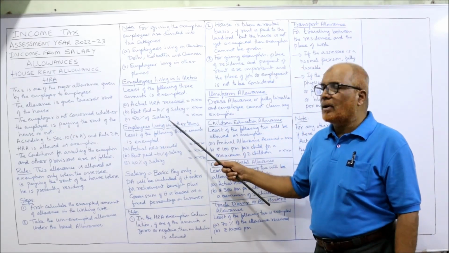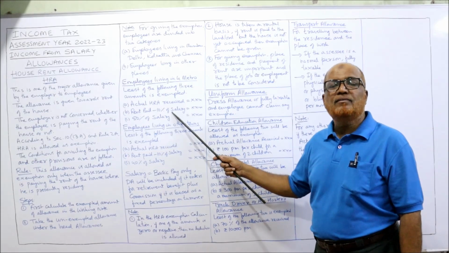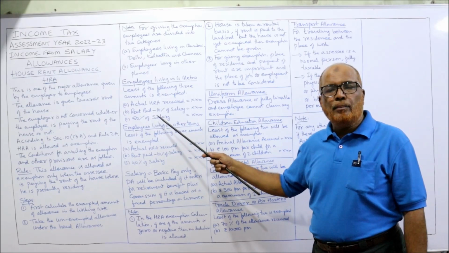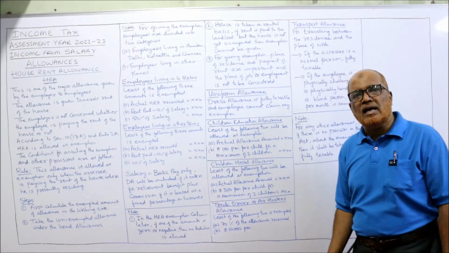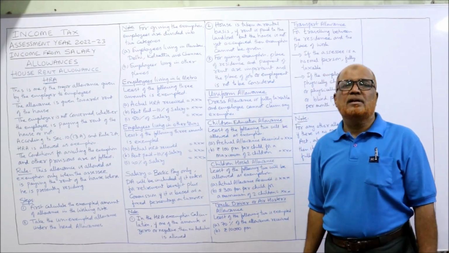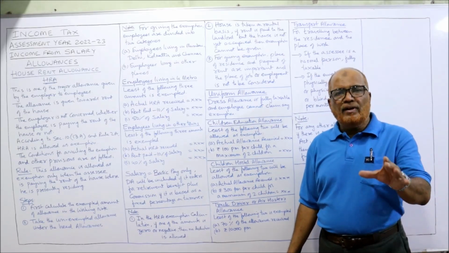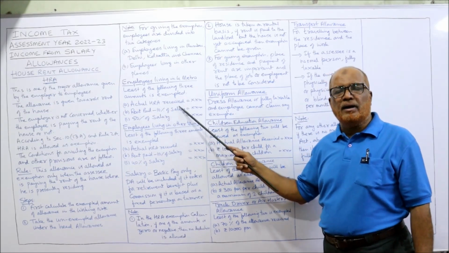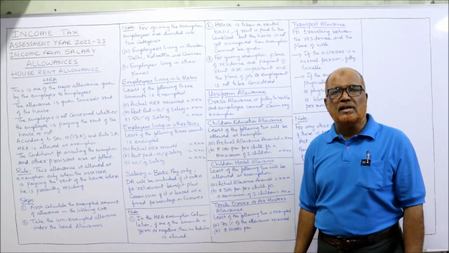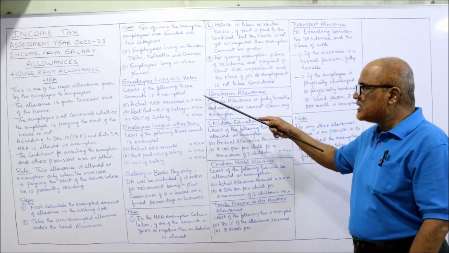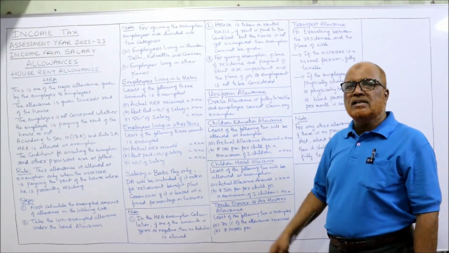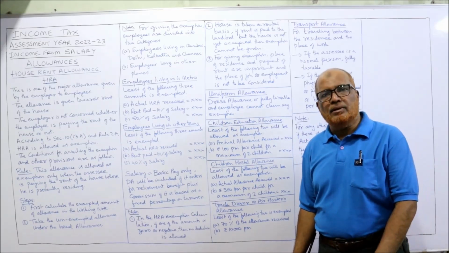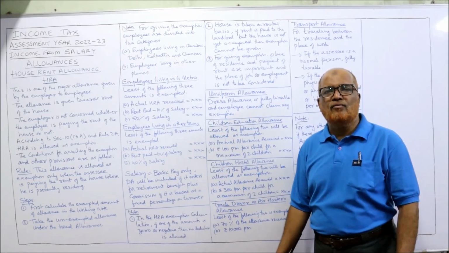First of all, for employees living in the 4 metros, that is Delhi, Mumbai, Chennai and Calcutta, the least of the following three amounts is exempted. Which are the three? First, actual HRA received. Second, rent paid minus 10% of salary. Third, 50% of salary. So in the working note, you have to make the calculations: how much is the actual HRA received, second, rent paid minus 10% of salary, third, 50% of salary. Find out which is the least among these three. Whichever is least, that is exempted, and the remaining will be taxable. This is for employees living in the 4 metros.